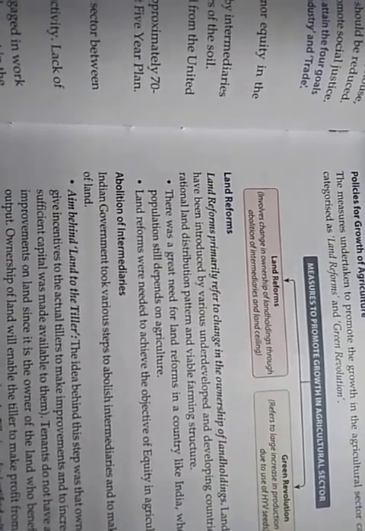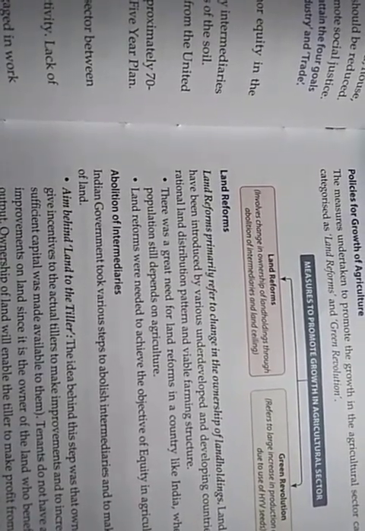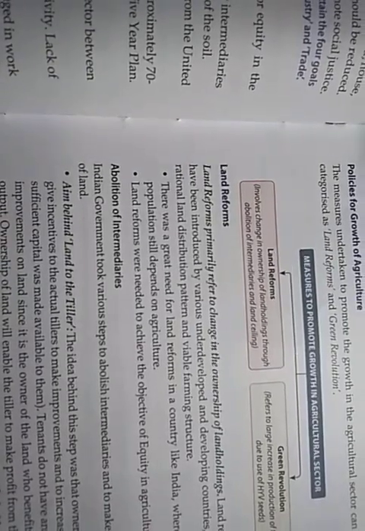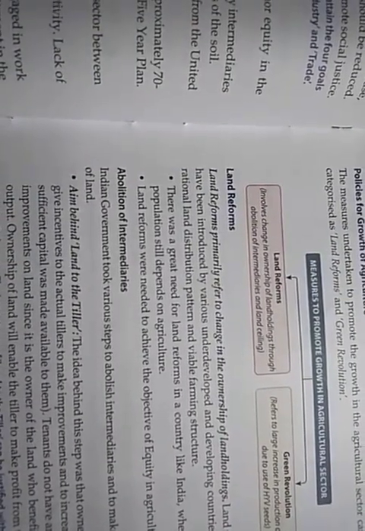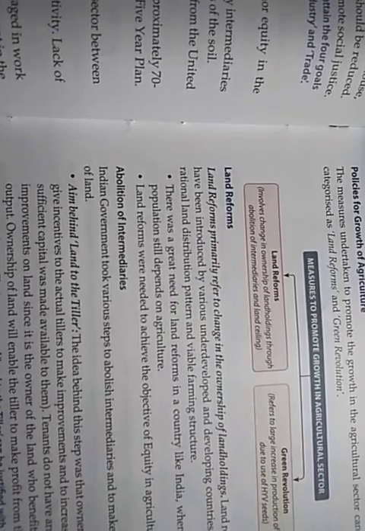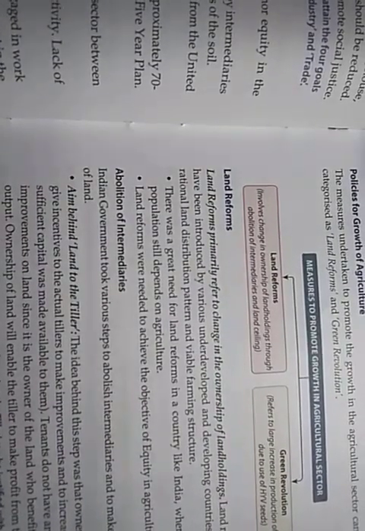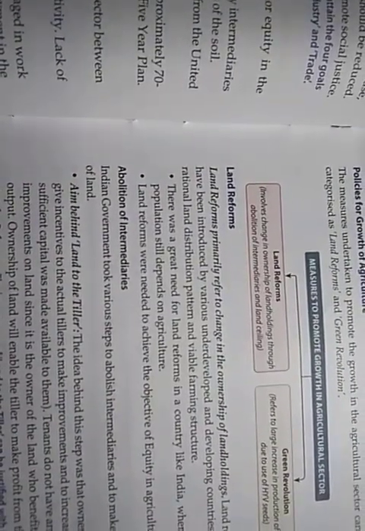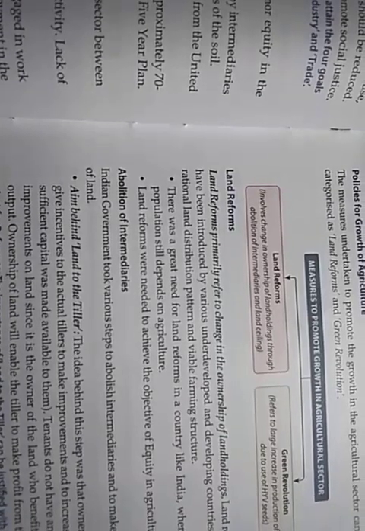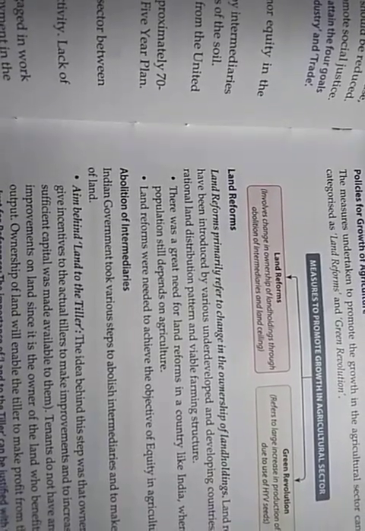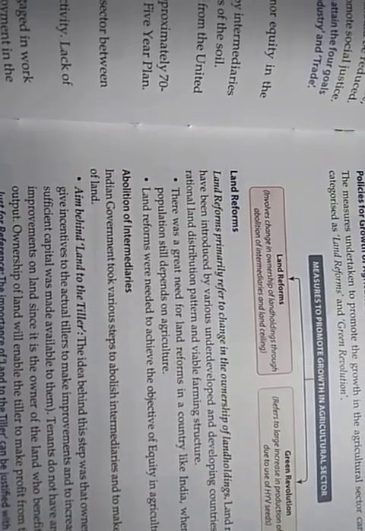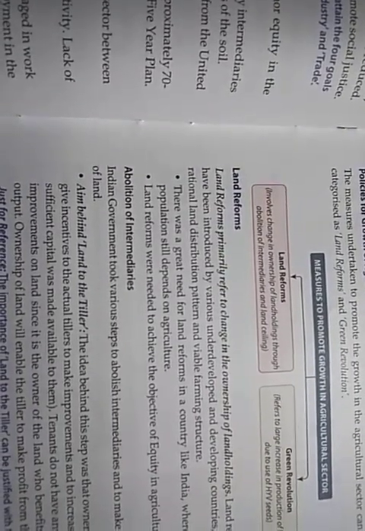They were not given any scope to cultivate the land of the rich landlords. So it was a duty of the government to take away the land from the rich landlords and distribute it among the poor. And regarding these matters, two states were successful. Which are the two states that successfully implemented the land reform policy? These two states are West Bengal and Kerala. These states were very successful.